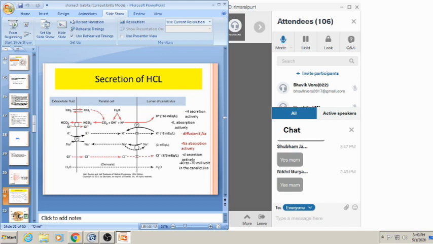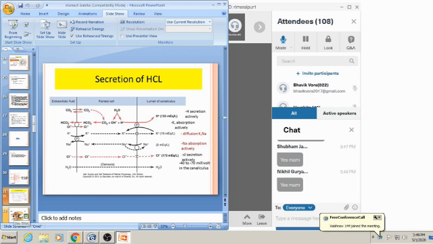So whatever amount of potassium and sodium is actively transported, that is again reabsorbed into the parietal cells. So there is a high concentration of H plus as well as chloride ion. So there is a formation of HCl, which is responsible for the acidic environment. Okay, now everyone got it?